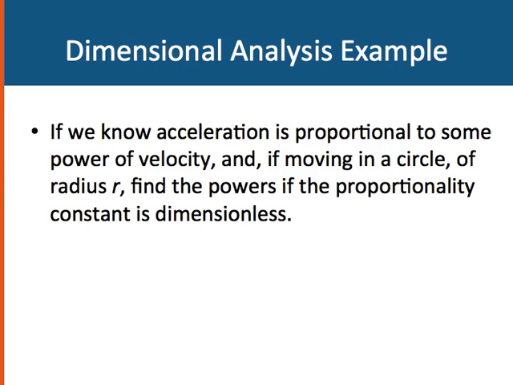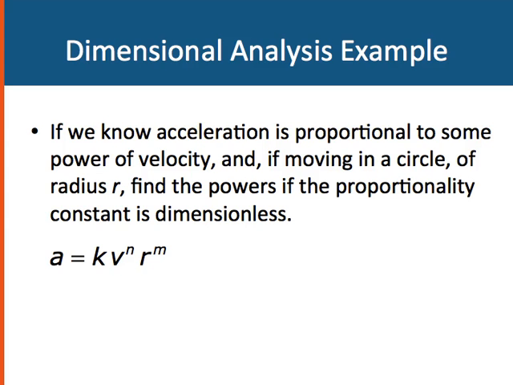So let's do another example. If we know acceleration is proportional to some power of velocity, and if an object is moving in a circle at the radius r, find the powers if the proportionality constant is dimensionless. All right, so we know that acceleration is proportional to v to some power and radius to some power. So we'll call these powers v to the nth power.